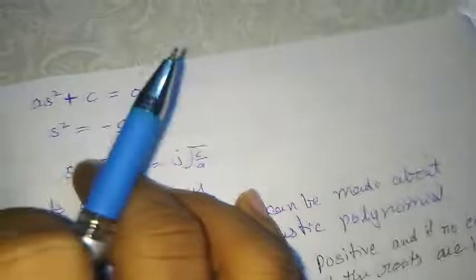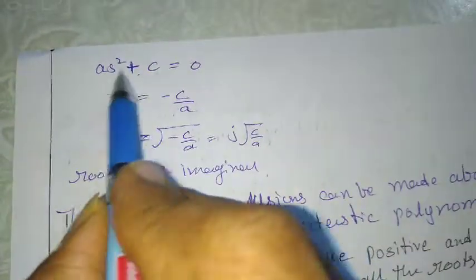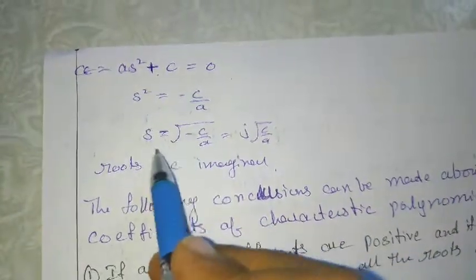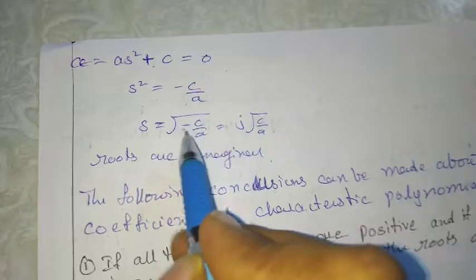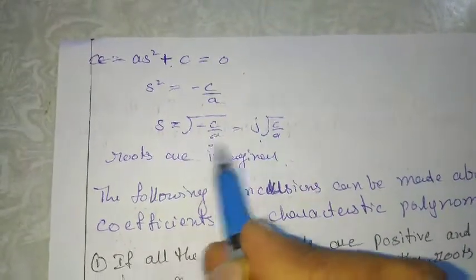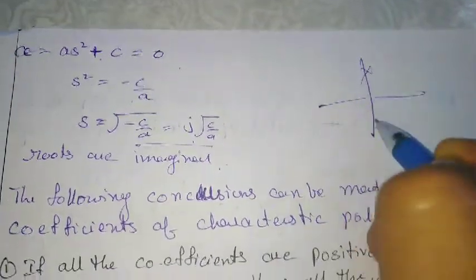One more thing. Suppose one of the terms is missing. You can see here the s term is missing: a s square plus c equal to 0 is my characteristic equation. In this the s term is missing. So what is the root? I will find out. s square equals minus c by a, so s equals under root minus c by a. Under root minus is nothing but j, so j root c by a. So this is imaginary, so my root will be on the imaginary axis.